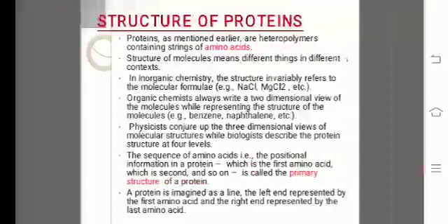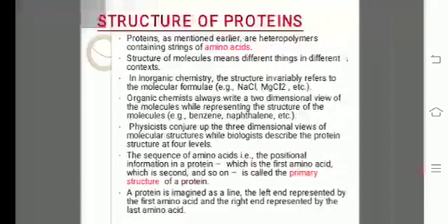You can see that the primary structure is found in the form of a linear sequence of amino acids. The first amino acid is called the N-terminal amino acid, and the last is called the C-terminal amino acid. So it is a linear sequence of amino acids which is called the primary structure of protein.